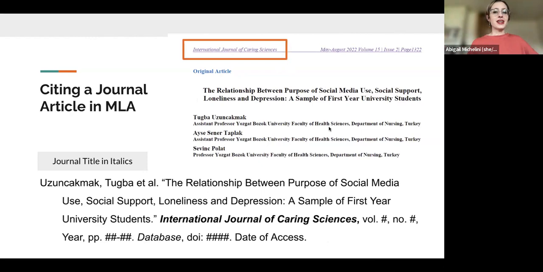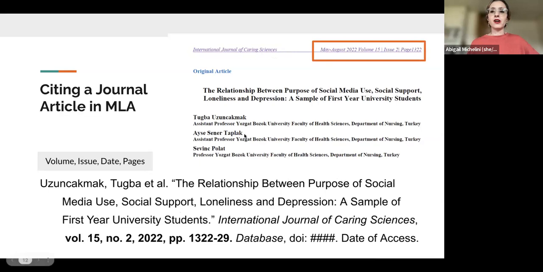Next, I'm ready to move on to the journal title. And where can I find that? It's right up here, okay? So on this bar of information at the top is usually the rest of information that I need. This is the International Journal of Caring Sciences. So I'm going to put that here in italics. And then next, I'm going to move on to the volume and issue number. This is volume 15. Notice I don't copy the whole thing. I change it to MLA, VOL period 15, comma, NO period 2, comma, okay? It's from 2002. I don't need the May through August, so I just put the year.